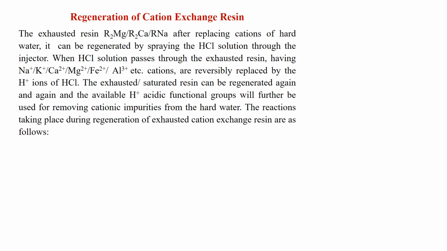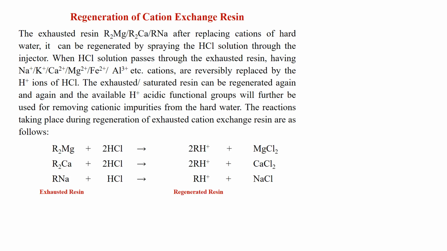The reactions taking place during regeneration of exhausted cation exchange resin are as follows. Here the exhausted resin represented as R2Mg, R2Ca, RNa is regenerated when HCl solution is passed through them.